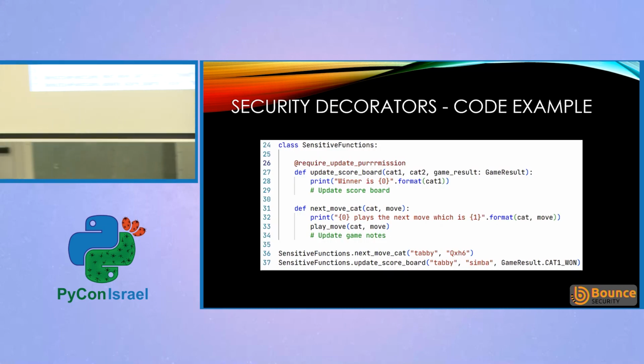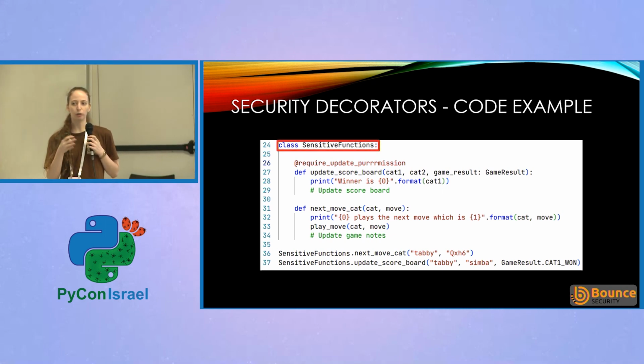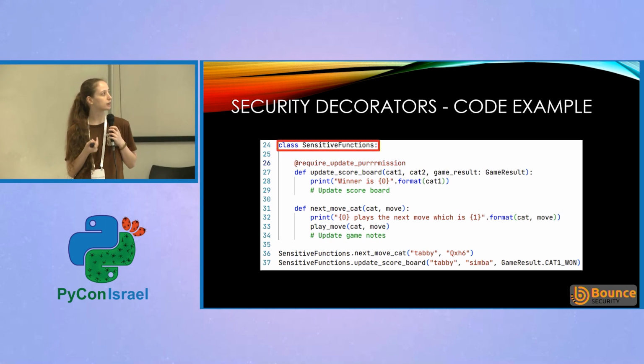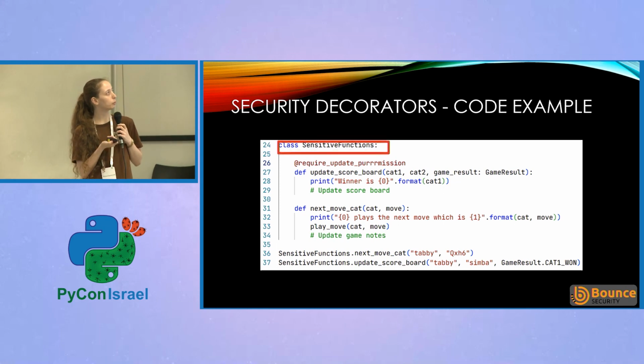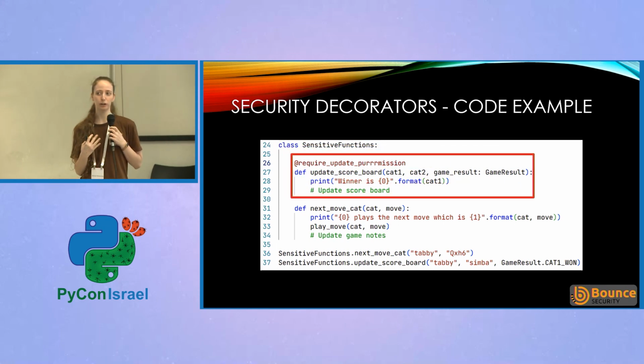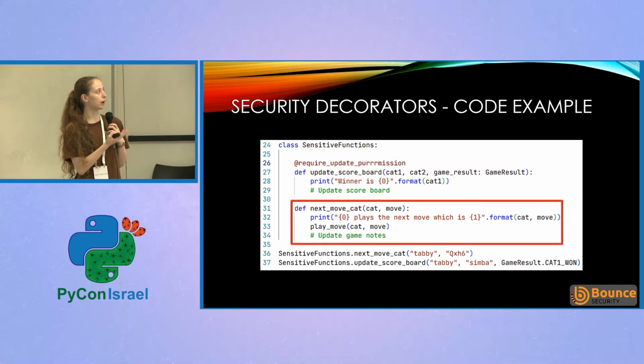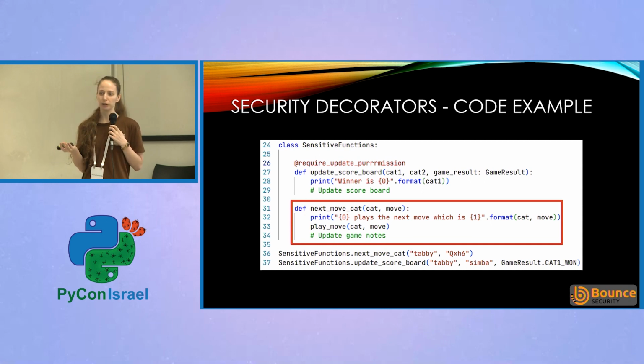So that's our sample code. First of all, our sensitive functions are in one class, the sensitive functions class. We have the first function that has the security decorator. This function updates the scoreboard after a game is finished. We want only authorized people to be able to update it, or our opponent will be able to say that he won even though he lost. And the other case, where we don't have a security decorator, that's what we want our rule to find. It's the next move. Again, we don't want our opponent to be able to make the next move for our cat and say, for example, that he sacrificed his queen.